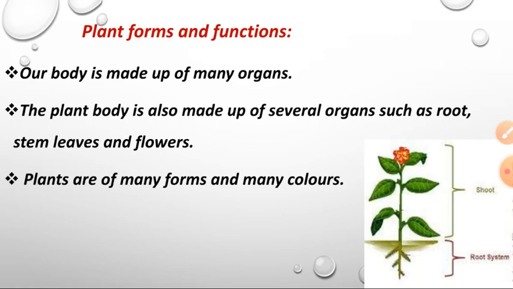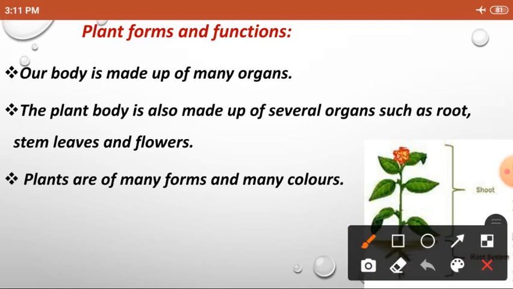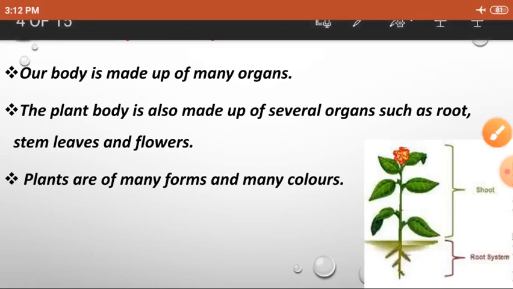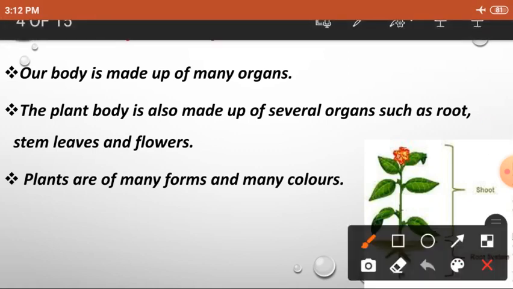We have many organs in our body like hand, leg, stomach, head, eye, nose. In the same way, plants also have many organs. We can easily divide them into two types. One is shoot system, another one is root system.